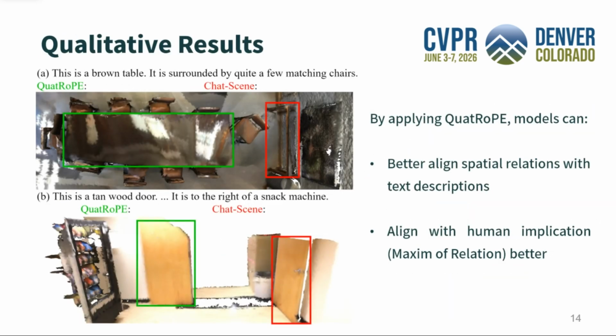Qualitative results show that QuatRoPE better matches spatial descriptions like surrounded by and next to, which complies with human pragmatic implications by selecting the closest relevant object, behaving more naturally in real-world interactions.